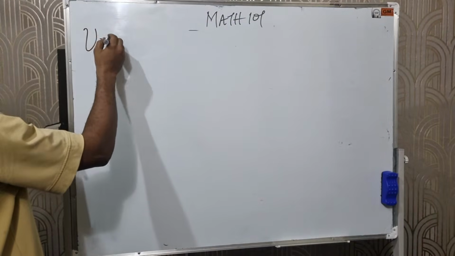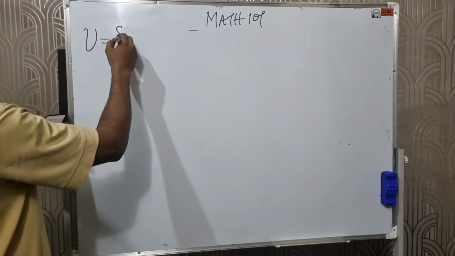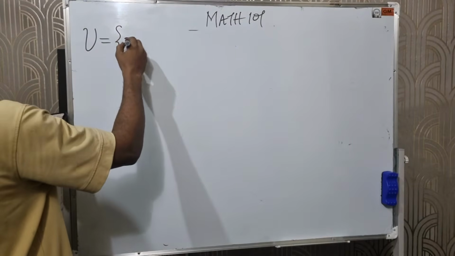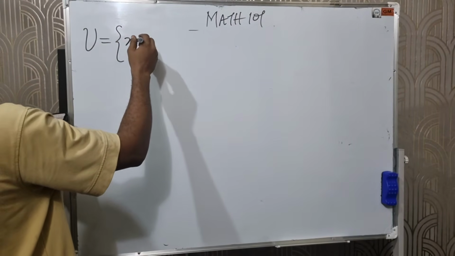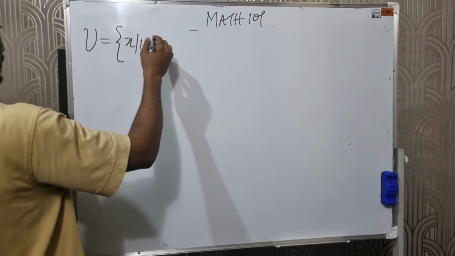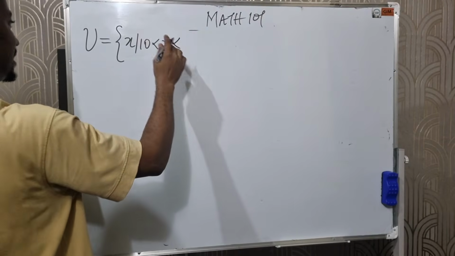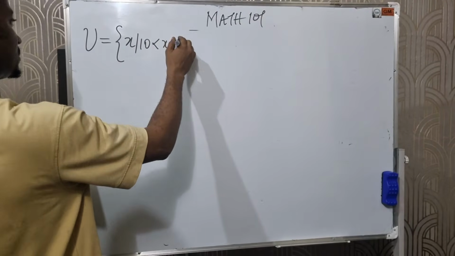The universal set was given in set builder notation: x such that 10 is less than x, less than or equal to 30.